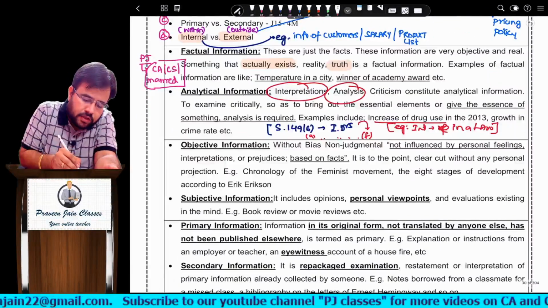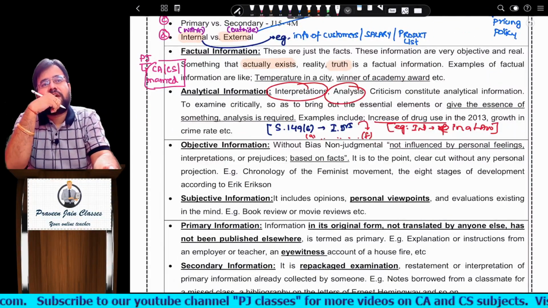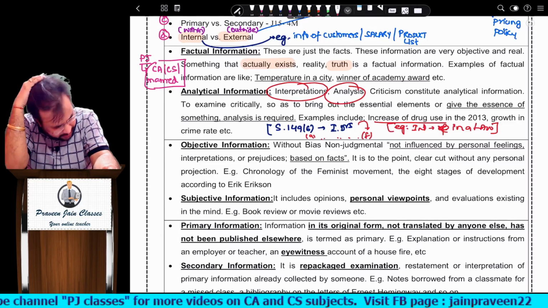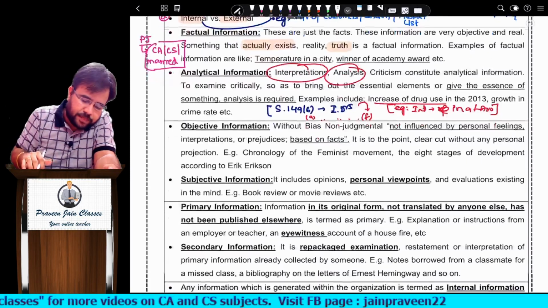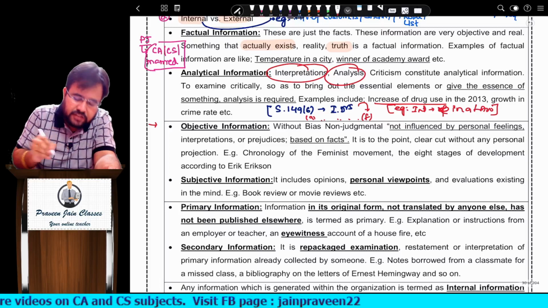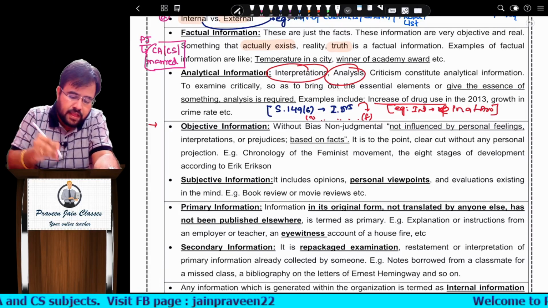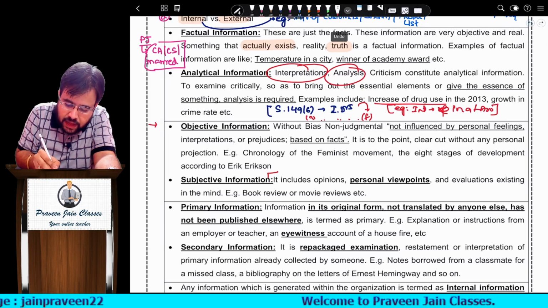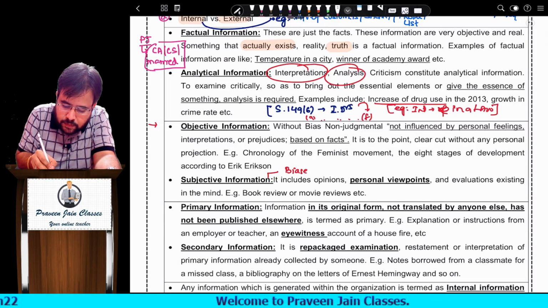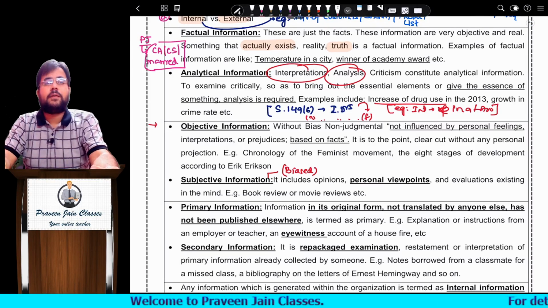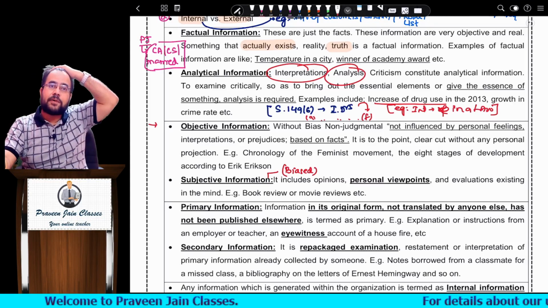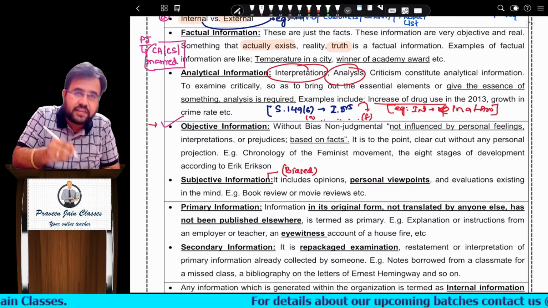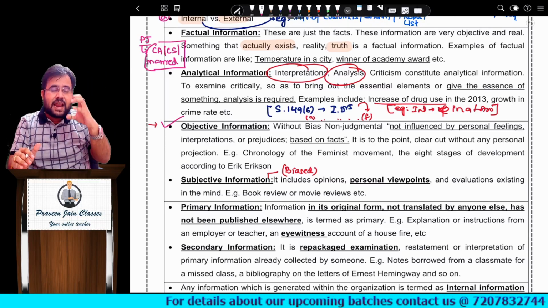Okay. Now what are the classifications we have done, sir? One is internal, one is external, one is analytical, and one is factual, sir. Now let us discuss objective information versus subjective, sir. Sir, subjective means subject to, meaning they are biased, the point of view of one person may change from the point of view of another person, sir. But when I say objective, it means they are unbiased.